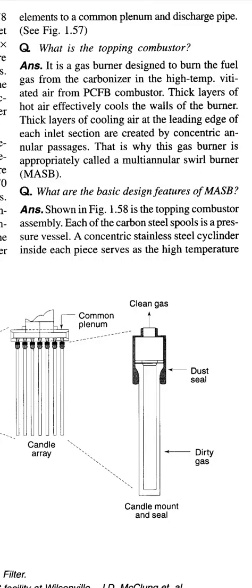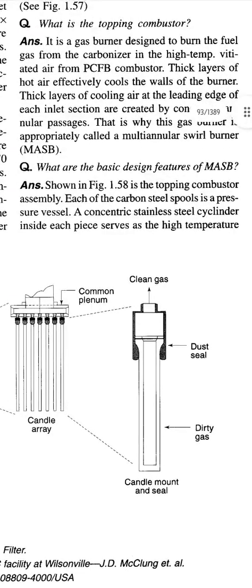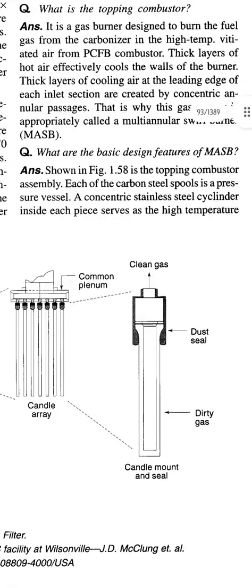Thick layers of cooling air at the leading edge of each inlet section are created by a concentric annular passage. That is why this gas burner is appropriately called the multi-annular swirl burner (MASB).